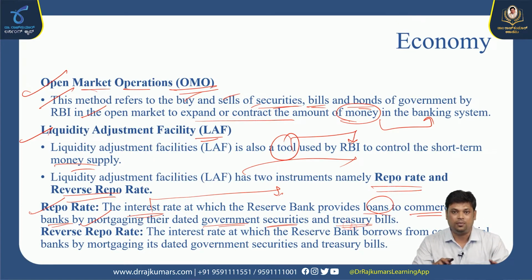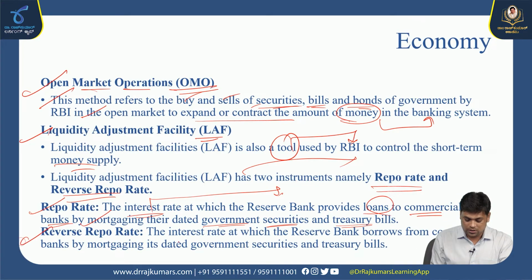If any commercial bank wants to get a loan from RBI, they need to give their securities. So, based on government securities and treasury bills, they'll get a loan from RBI. That particular rate is fixed under repo rate.